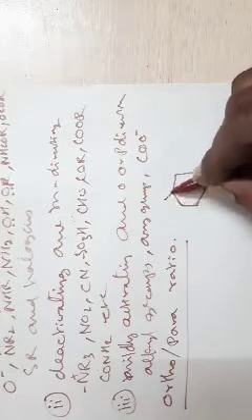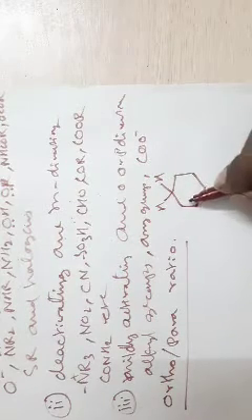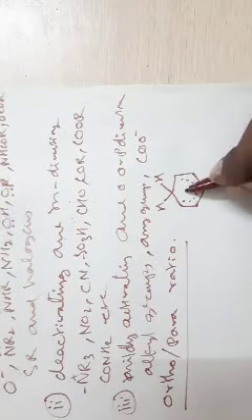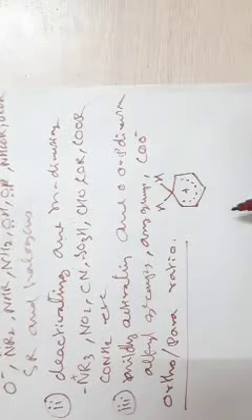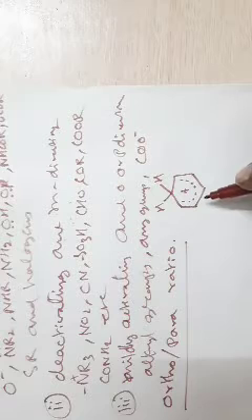We saw that a sigma complex or Wheland intermediate is obtained. Let us imagine the electronic structure of the arenium ion. Suppose this is the arenium ion, with H, H, then the positive charge is delocalized only on the 5 carbons.